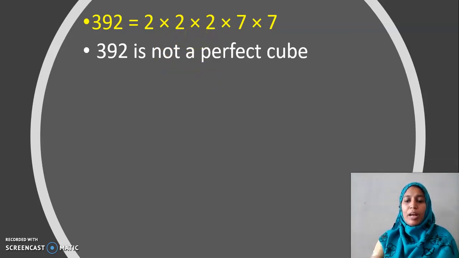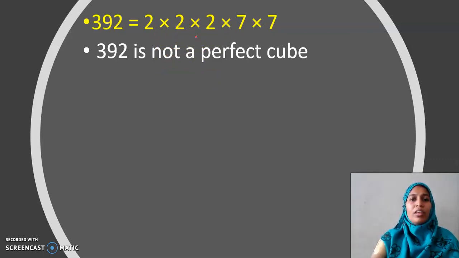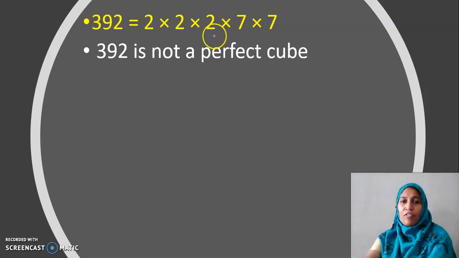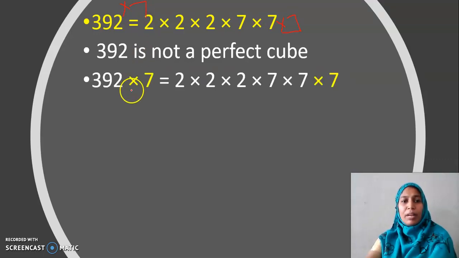When will it become a perfect cube? Yes, if I have one extra 7, it will make a perfect cube. So I am multiplying 7 with the number 392 to make 392 a perfect cube.